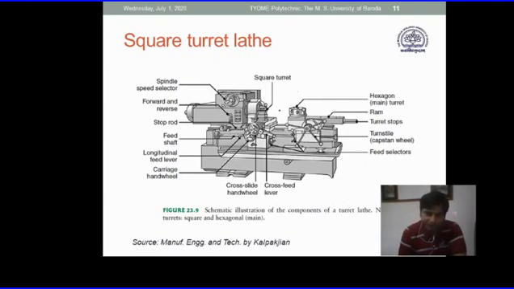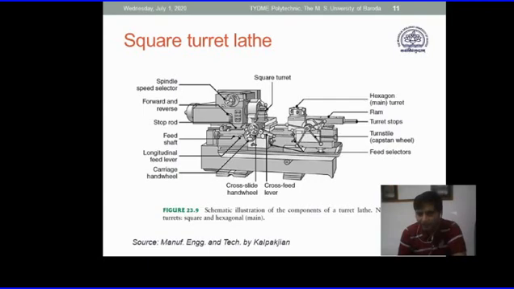This is a small additional feature that we have put, called the hexagonal turret. This is the ram, a supporting base element on which this turret is mounted. Turret stops means the length of travel of this turret, maximum and minimum, that we can set using this stop element.